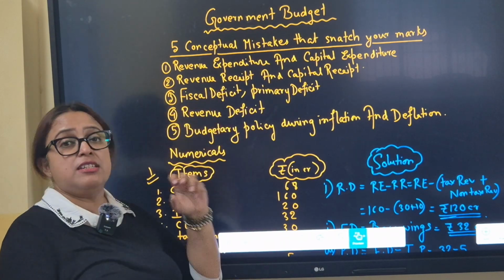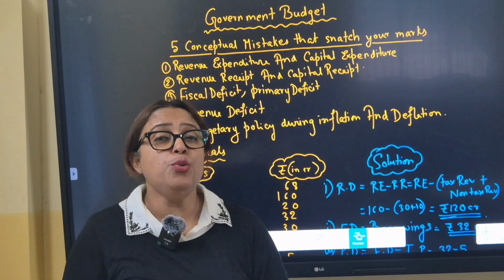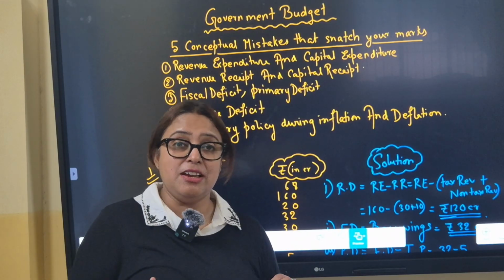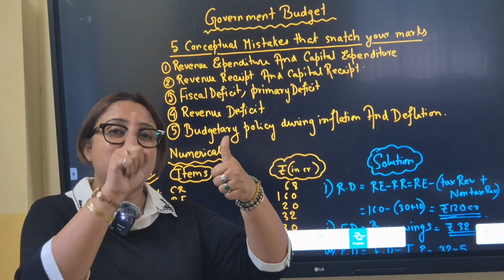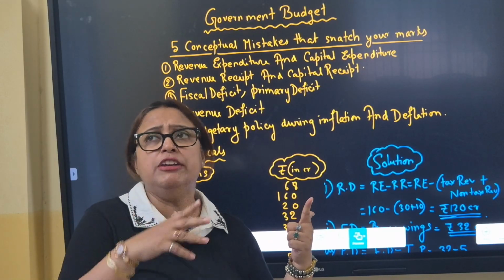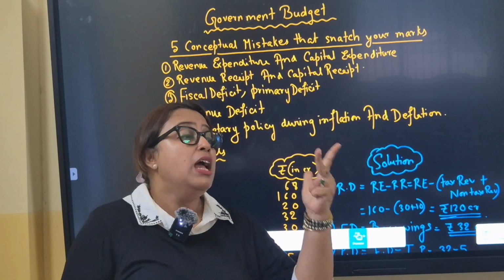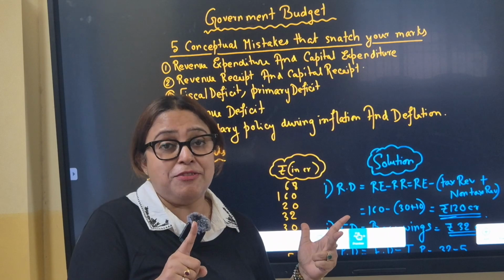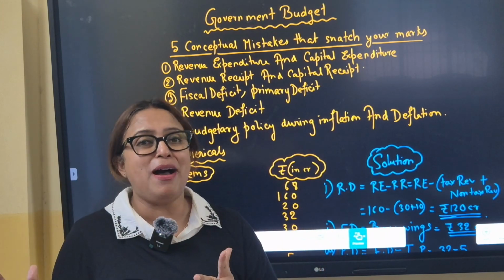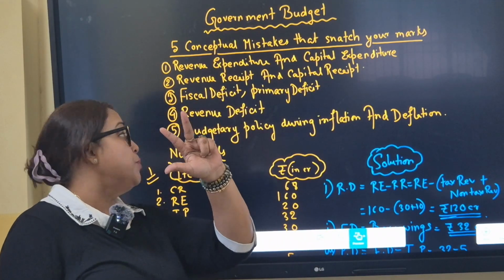Next is fiscal deficit. Fiscal deficit is when total budgetary expenditure is higher than total budgetary receipt net borrowing, because borrowing is done only when there is a fiscal deficit. So mathematically, number one, fiscal deficit is equal to borrowing. Fiscal deficit can be inflationary. If the government starts taking loans from the Reserve Bank of India, it increases money supply and inflation. And also there can be a fiscal deficit even when there is no revenue deficit, because in the revenue part, everything is all right. Only the capital part of the budget is a problem, because it's a sum total of the two. So these three concepts you have to remember.